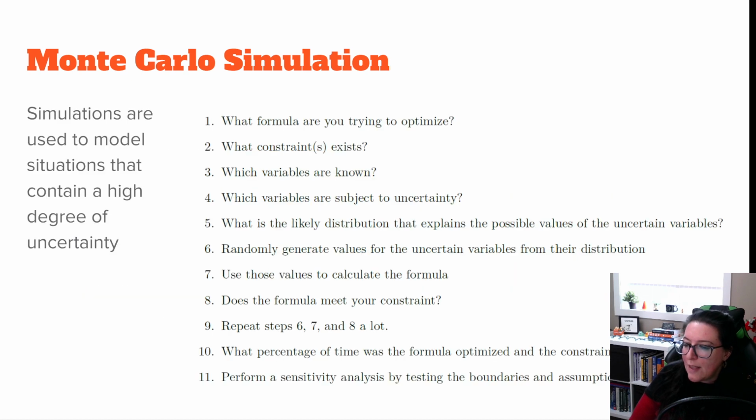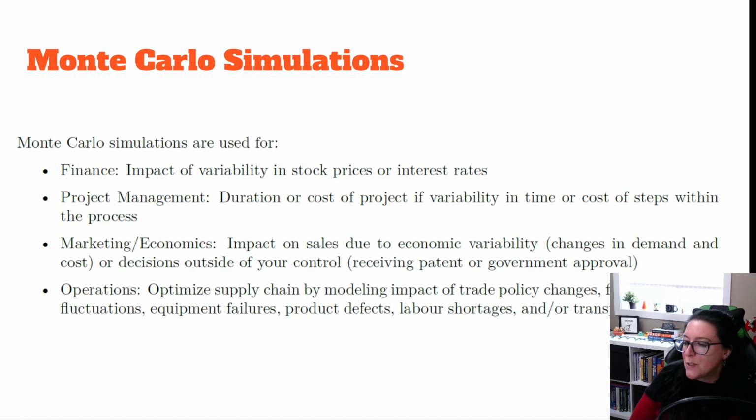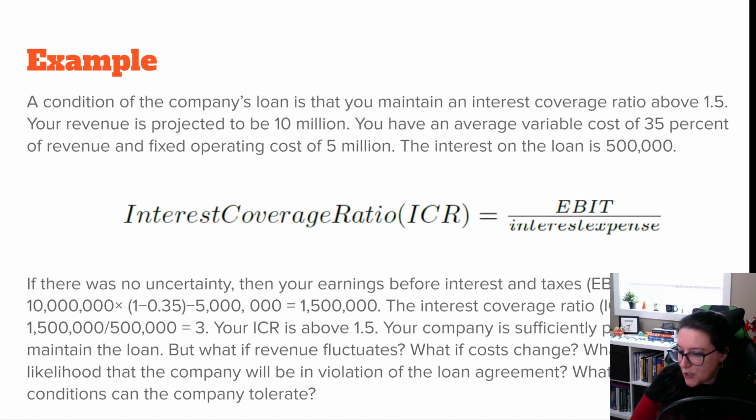All right. Then the other thing we look at is which variables are known and which variables are subject to uncertainty. So if we're looking at the calculation here, we know that our tax rate would be known. So in this case, there's a 35% tax rate.